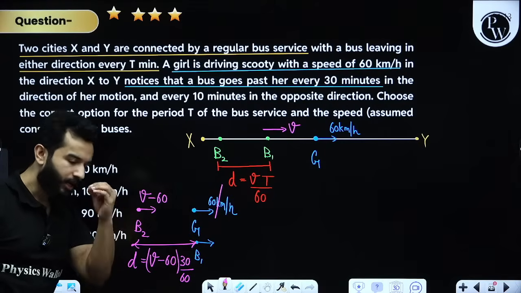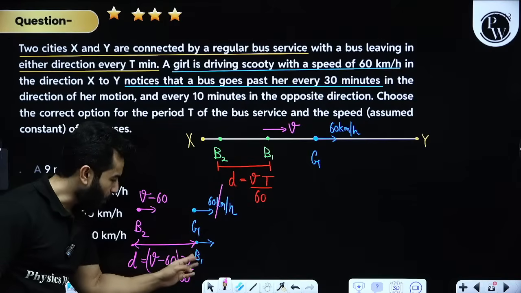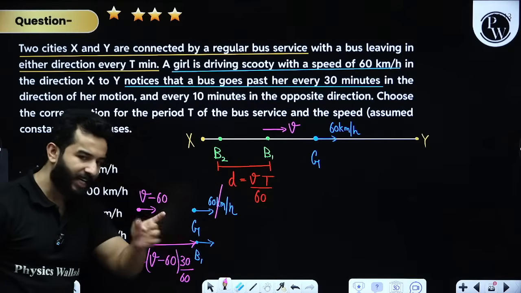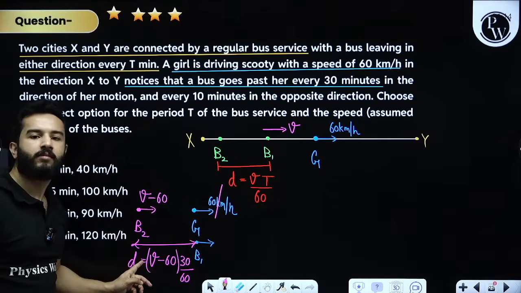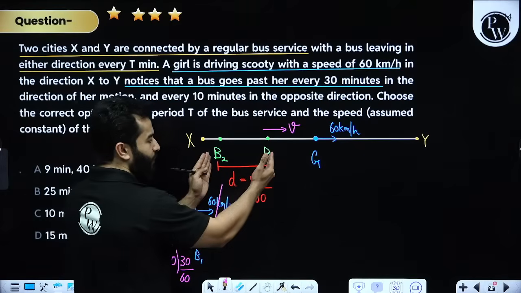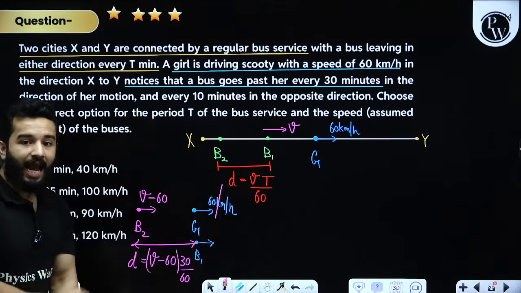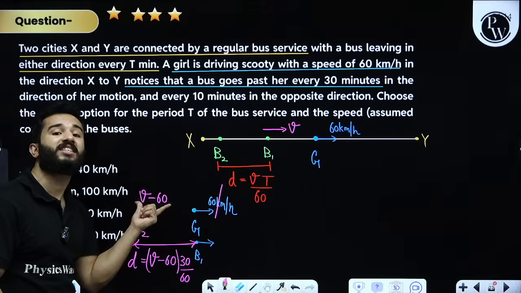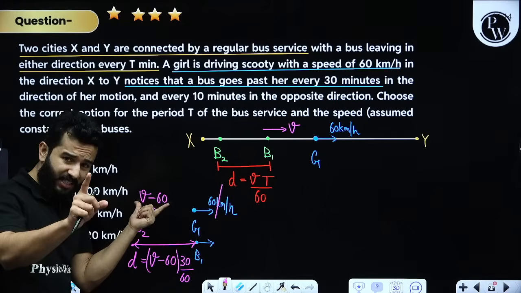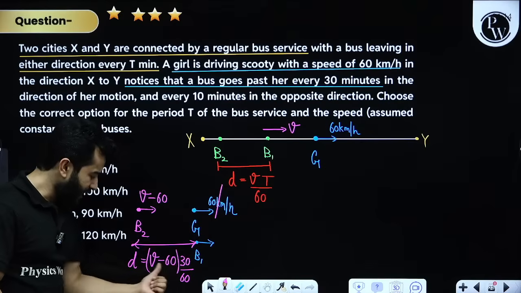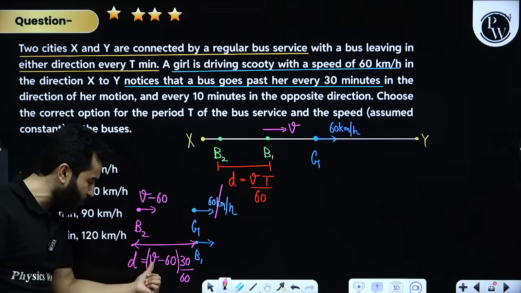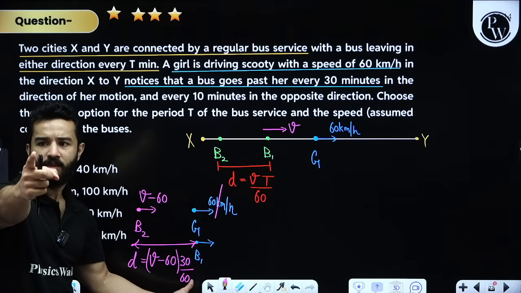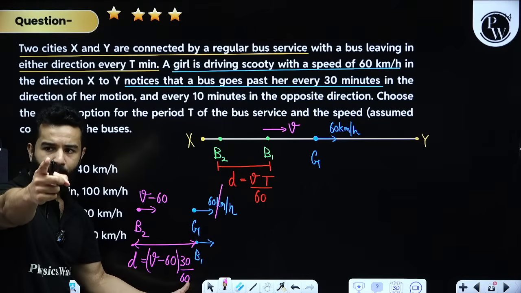Let me tell you again. Let's suppose at any time bus 1 passes the girl. Then after 30 minutes bus 2 will pass. Now we know the initial separation between bus 1 and bus 2 is D, and relative to the girl, bus B2 is traveling with V minus 60. So speed is V minus 60, time is 30 minutes, distance is D. So can't I write distance D equals V minus 60 multiplied by 30 divided by 60? Quickly write down in the chat box. Is everything clear? Be quick.